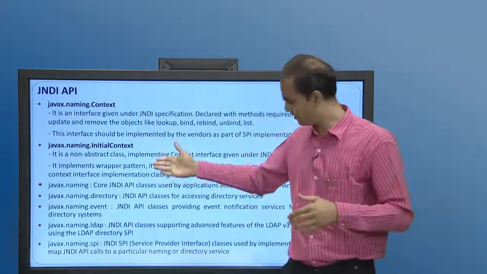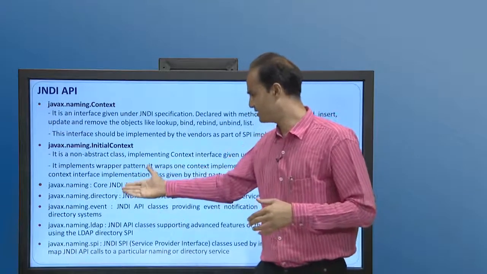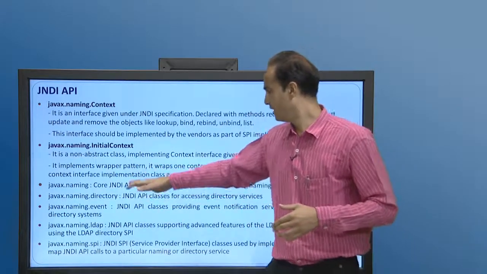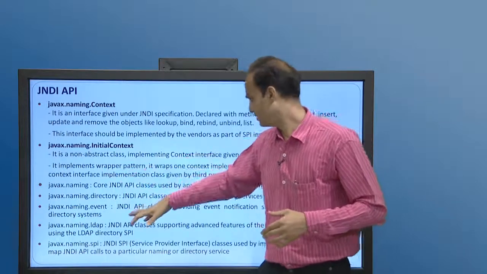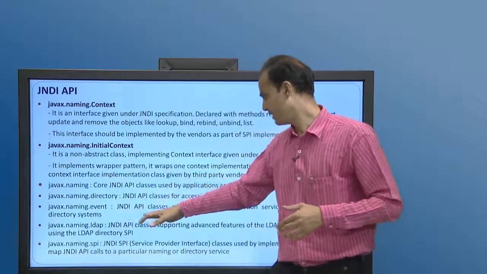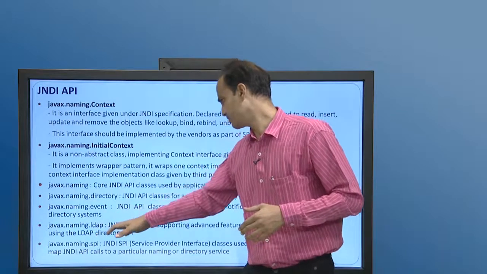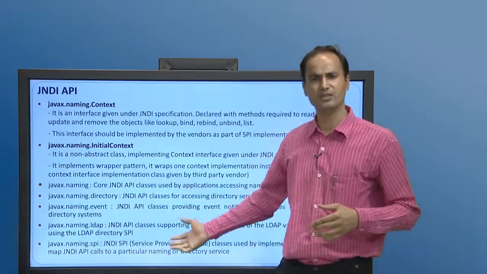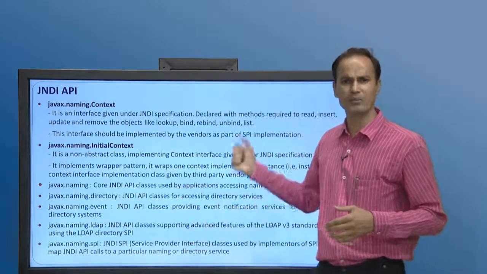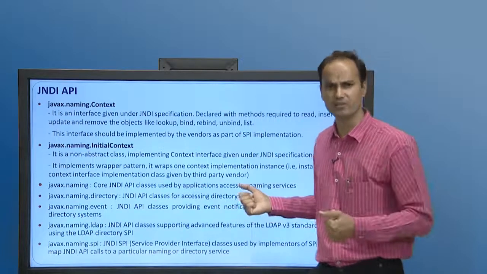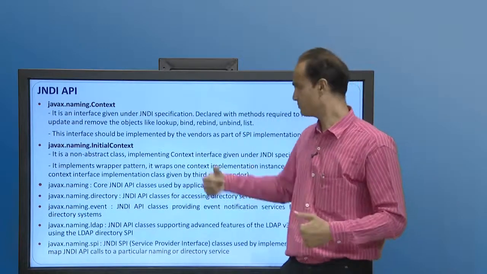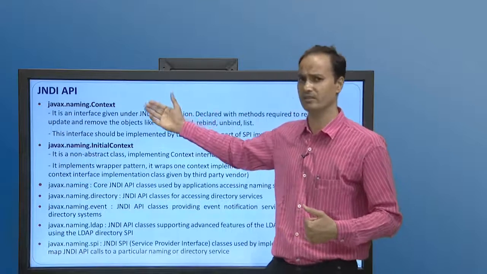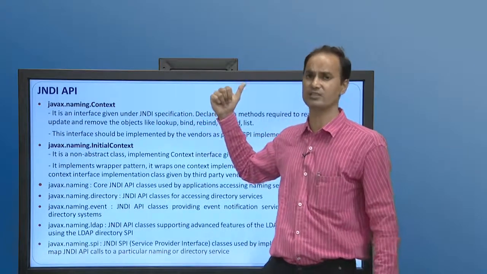Apart from that, there are other packages: javax.naming, javax.naming.directory, javax.naming.event, javax.naming.ldap, javax.naming.spi. SPI, as we already discussed, is the service provider implementation of a particular service, so that we can access it directly. So, let us have a look at the first package, javax.naming.Context.